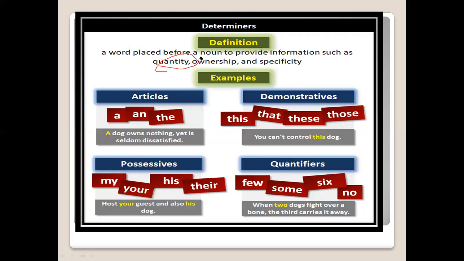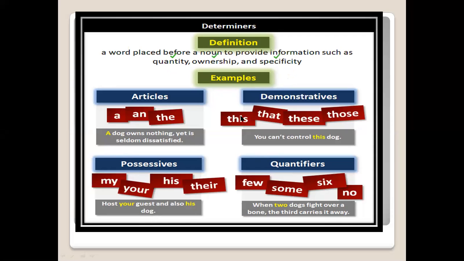It will always tell you about the quantity of something, what quantity it is having. Then ownership, whose is it, possessives, and then specificity. Then they are pointing out something specific, then it will always give that.